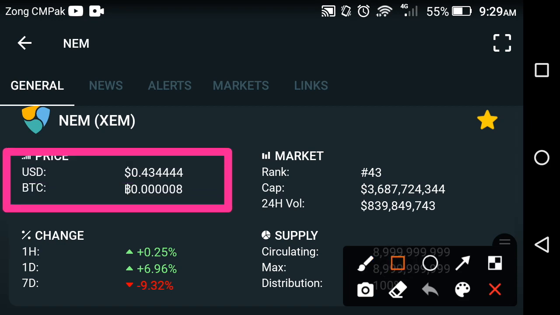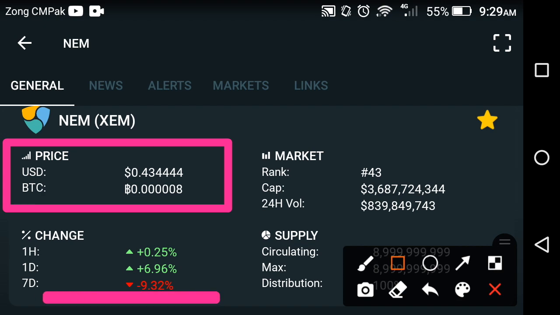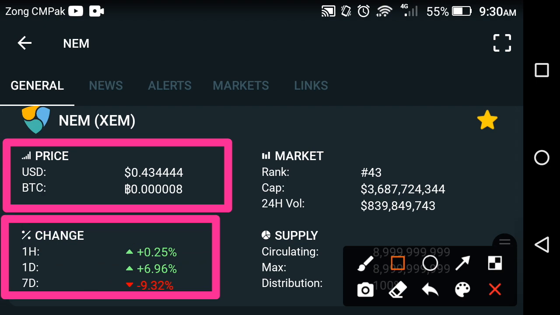Now friends, if we look at the price of the XEM coin at this time, the price is about 0.434444 USD, the current price of XEM coin at this time. Now if we look at the change occurring in XEM, the last 1 hour change is positive, the last 1 day change is positive, and the last 1 week, last 7 day change is negative. That means the last one day and last 1 hour they started moving upward. So absolutely it's a profit time for XEM coin. The market rank of the XEM coin is about 43.